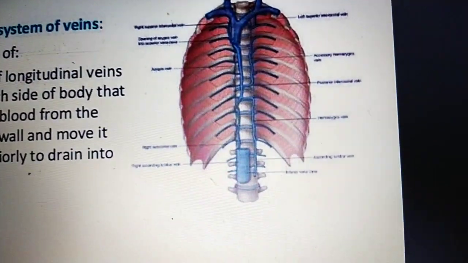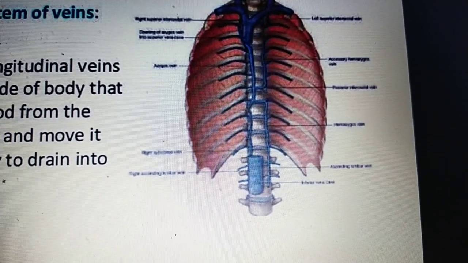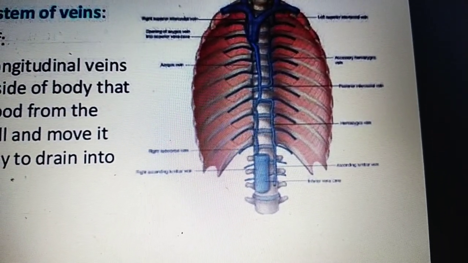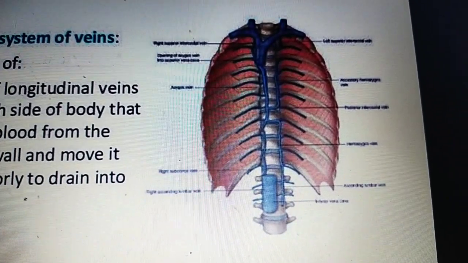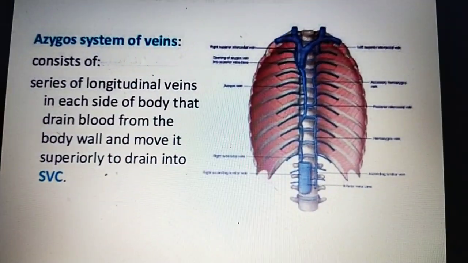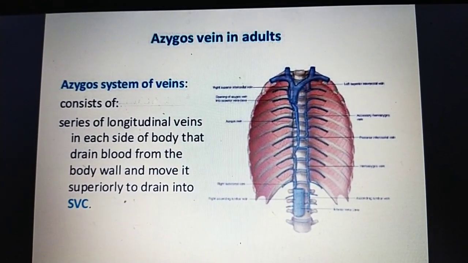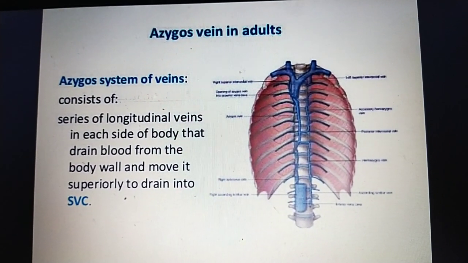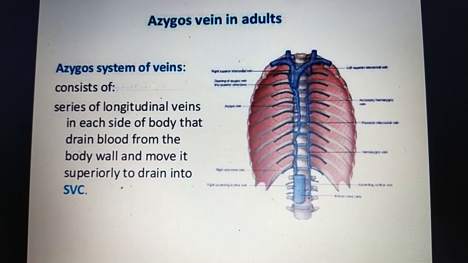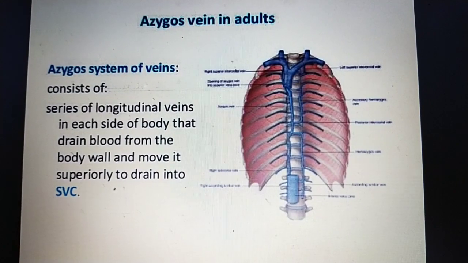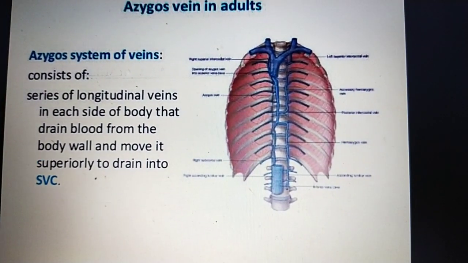You can see here this is the azygous vein, present paraspinal on the right side, just to the right of the thoracic duct in the posterior mediastinum. The azygous system of veins consists of a series of longitudinal veins on each side of the body that drain blood from the body wall and move it superiorly to drain into the superior vena cava.